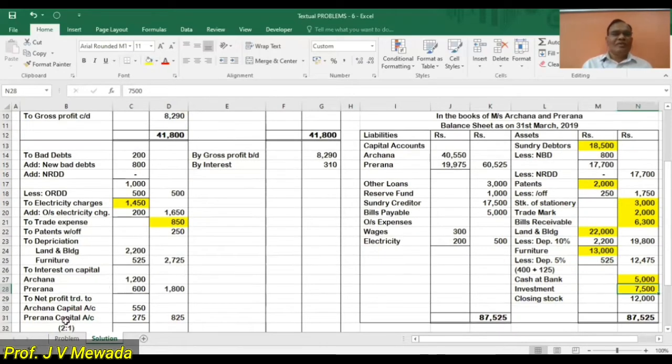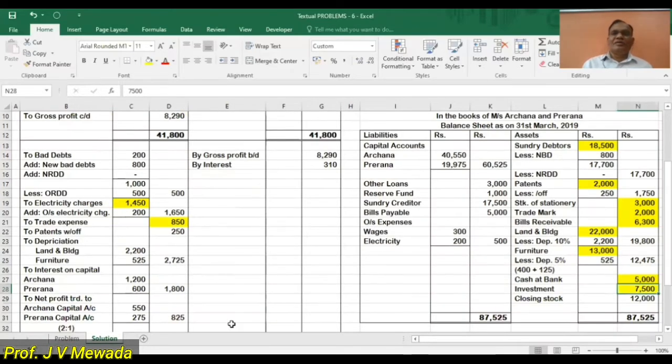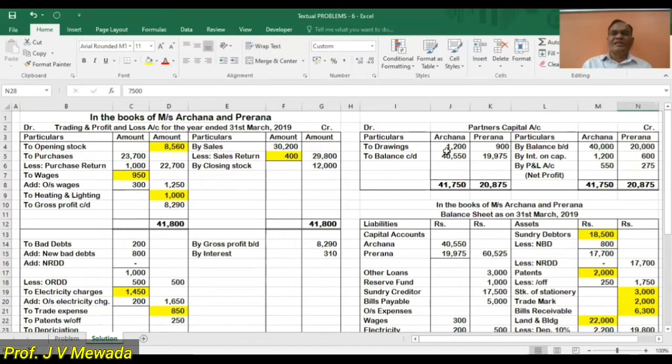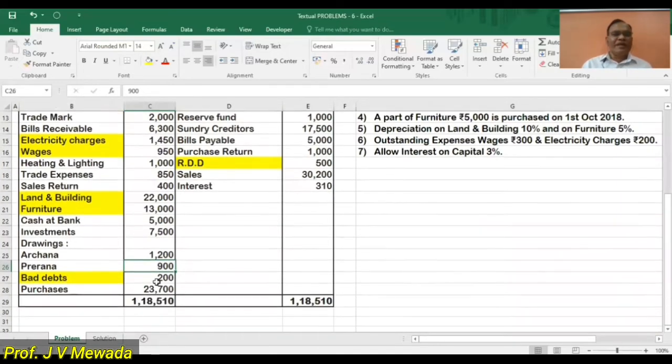Okay. Now in trial balance, drawings of Archana and drawings of Prerna. Okay. So in the capital account on debit side, drawings of Archana and drawings of Prerna. Okay. So 1200 and 900. Then we are having bad debts 200.